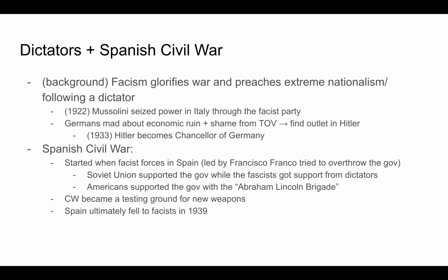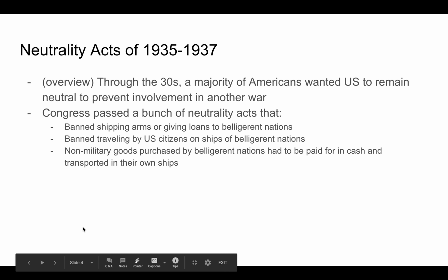The Spanish Civil War started when fascist forces in Spain, which were led by Francisco Franco, tried to overthrow the government. The Soviet Union supported the government while the fascists got support from the dictators. Americans supported the government with the Abraham Lincoln Brigade. The Civil War became a testing ground for new weapons, and ultimately Spain fell to the fascists in 1939.